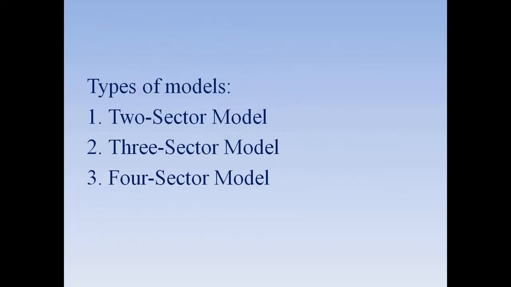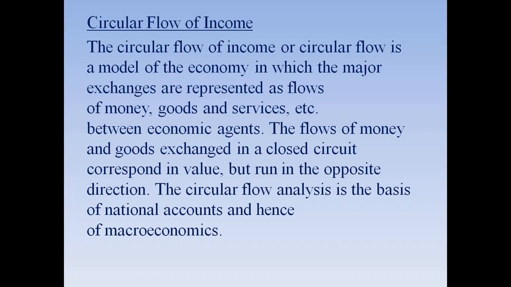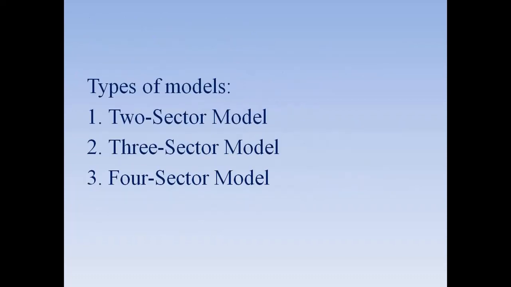Now the types of models. Now this circular flow, as we already discussed, is a model of economy, which expresses the exchange and the participation between the different economic agents. So we have three types of models. Number one, two-sector model. Number two, three-sector model. And number three, four-sector model. Now let us see what are these models one by one.